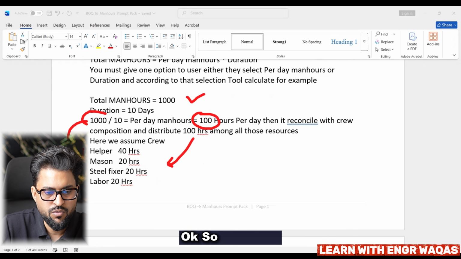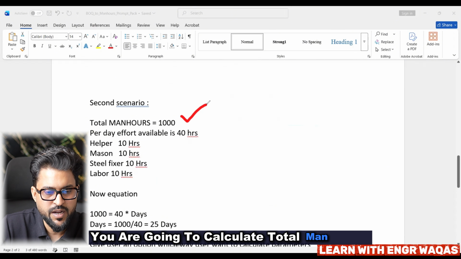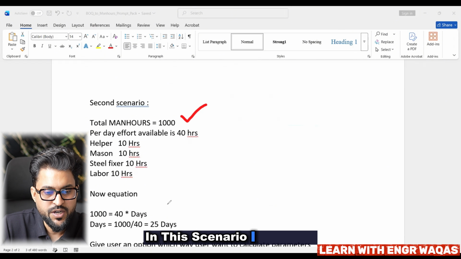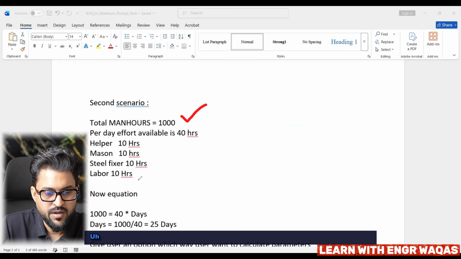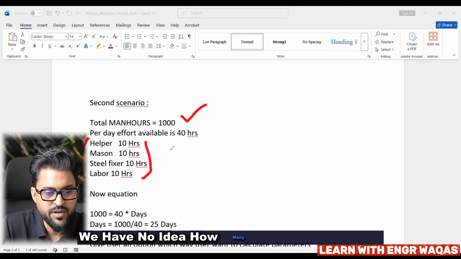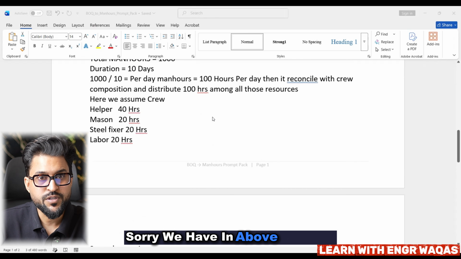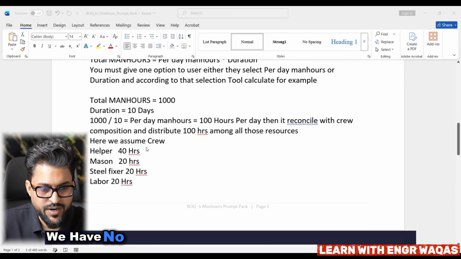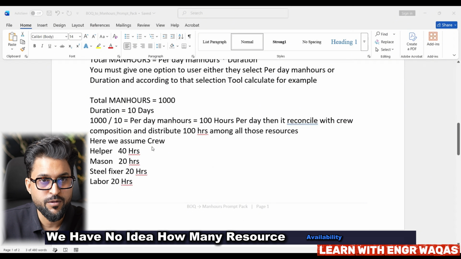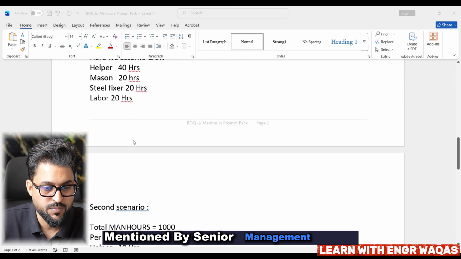Moreover, I'm giving a second scenario where you calculate total man hours. In this scenario, I know how many resources are there. In the above scenario, we have no idea how many resources are available, but we have an idea of days mentioned by the senior management team.